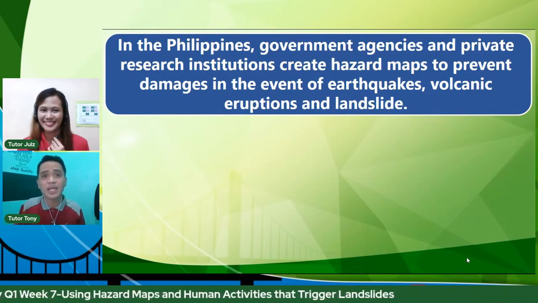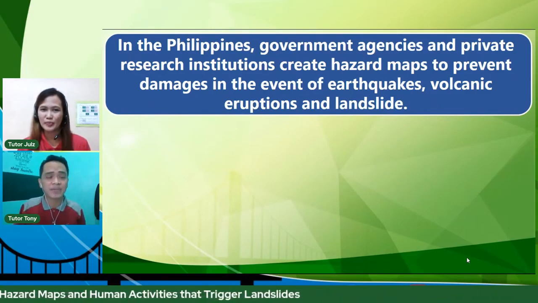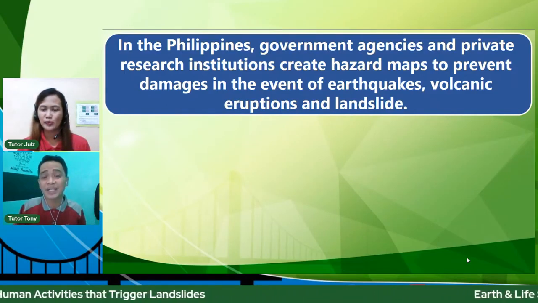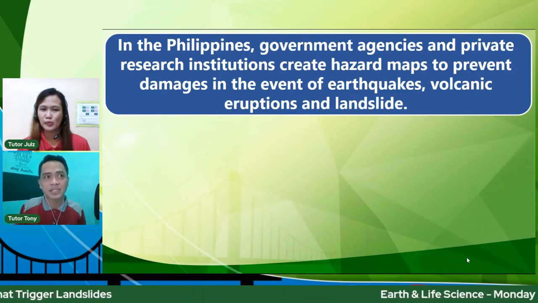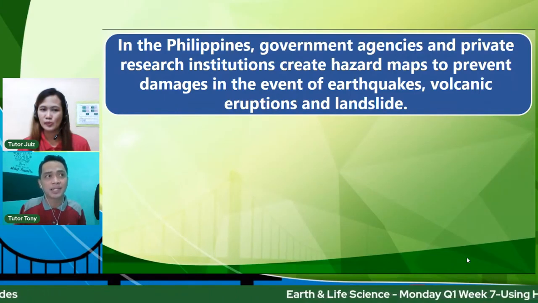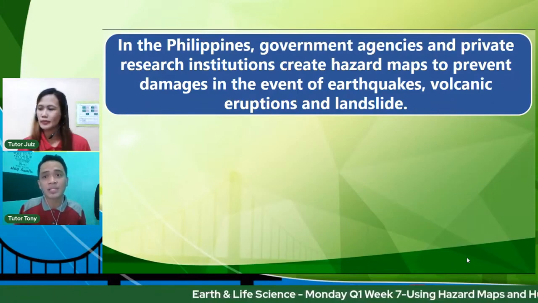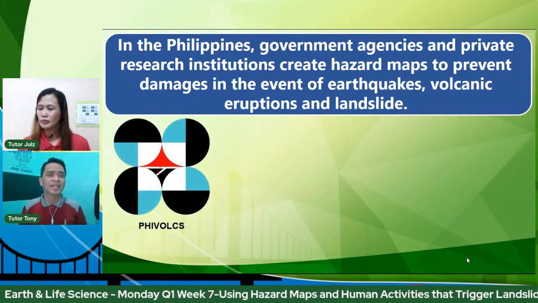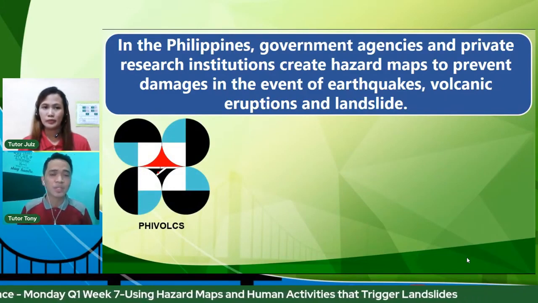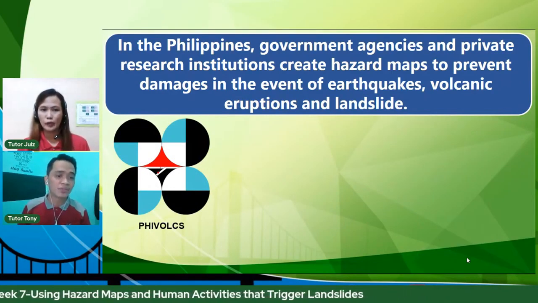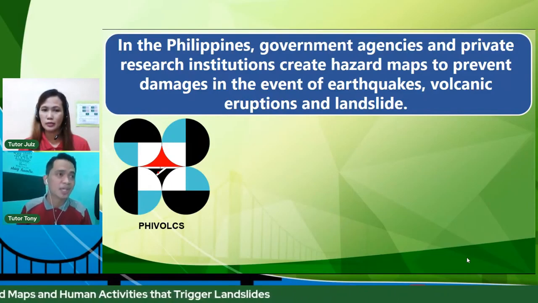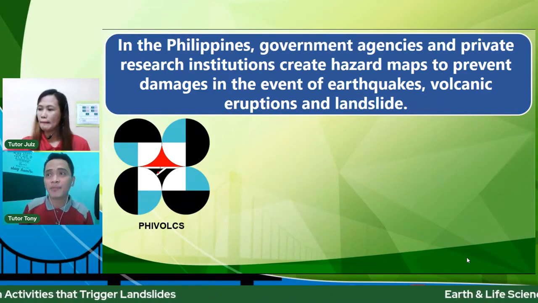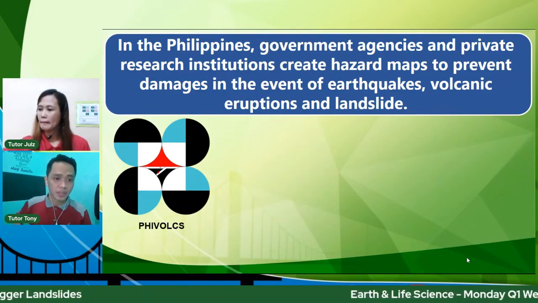So in the Philippines, government agencies and private research institutions create hazard maps. So meron talagang mga agencies, institutions na naka-designate to create such examples of maps. So first, of course, narinig nyo palagi yan sa news, no? The PHIVOLCS, which stands for the Philippine Institute of Volcanology and Seismology. So, minomonitor nila yung mga volcanic eruptions, mga earthquakes.